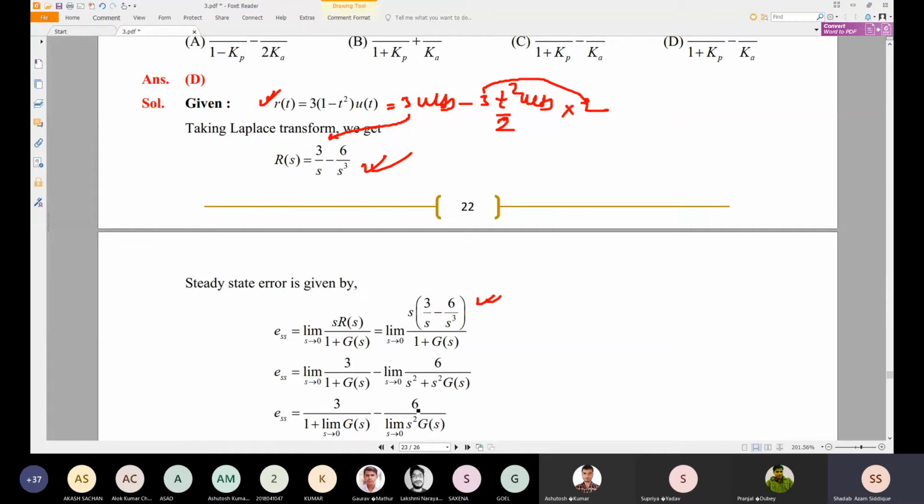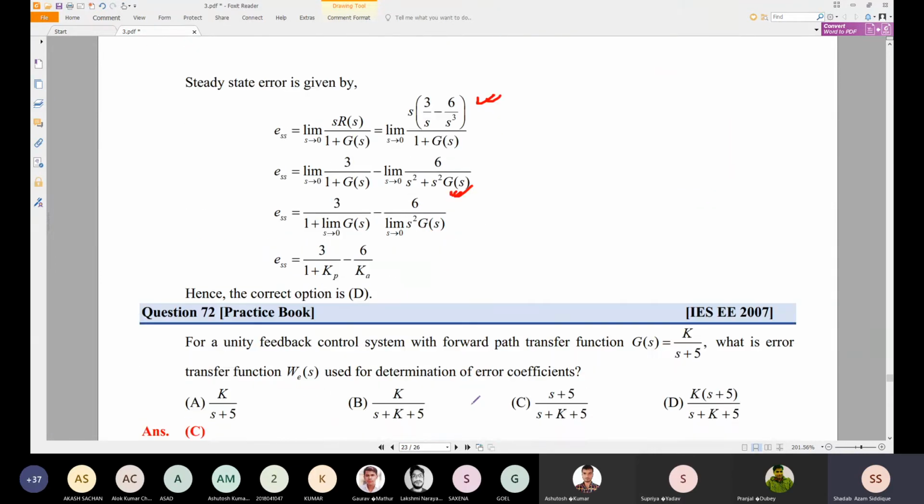So we can substitute. We don't know G(s) right now. So we can have this value as 3 divided by 1 plus limit s tending to 0 of G(s), because G(s) we don't have. Now s tending to 0, s square will become 0. This will vanish, and this will become limit s tending to 0 of s square G(s).